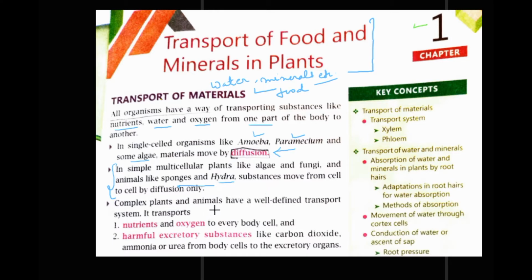They have a well defined transport system. It transports nutrients and oxygen to every cell of the body, and in return it also excretes harmful substances like carbon dioxide, ammonia or urea from body to the excretory organs, and the excretory organs push this waste material outside of the body, right?